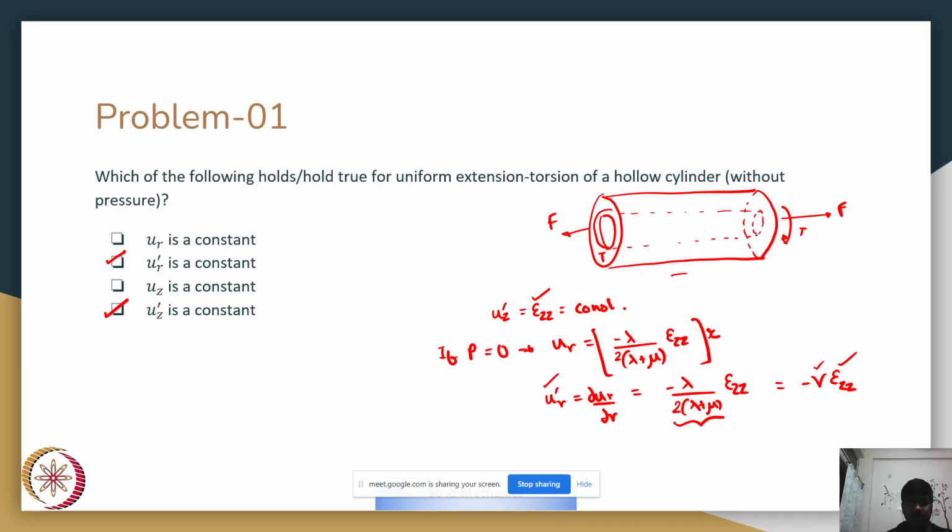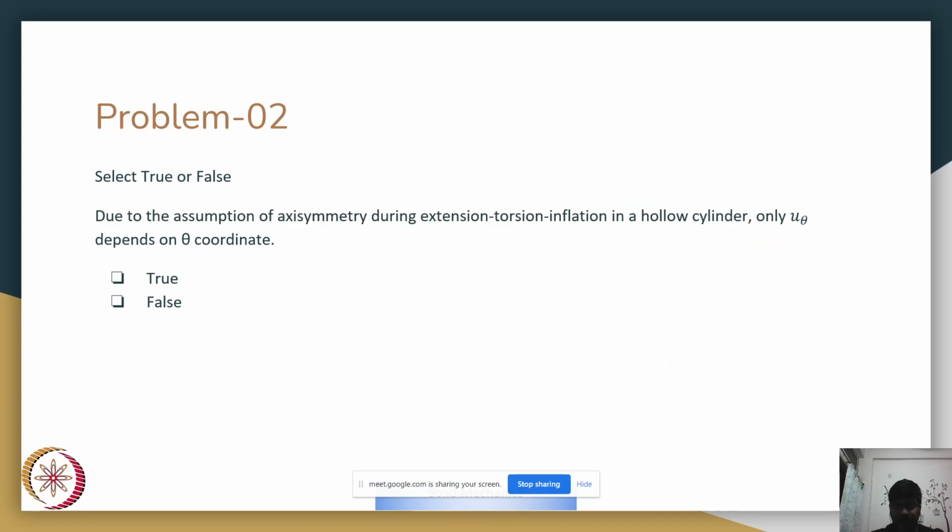Okay. Yes. So in this particular week's content you must have noticed that the formulas are a bit involved, but I don't know any other way around it. So I guess you'll just have to learn to be comfortable with that. Okay, problem number two.